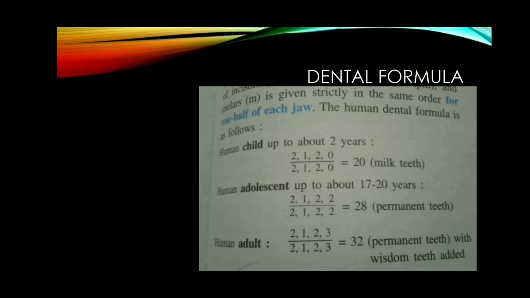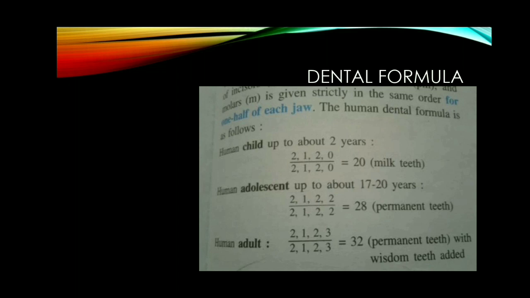That is 2 incisors, 1 canine, 2 premolars. There are no molars in milk teeth. Children do not have molars. That is why molars number is not given here. So totally 10 teeth in one half. Altogether 20 teeth are there. Like that, in permanent teeth, in each half, upper and lower jaw, it is represented as 2, 1, 2, 3 by 2, 1, 2, 3. That means 2 incisors, 1 canine, 2 premolars, 3 molars in each side.